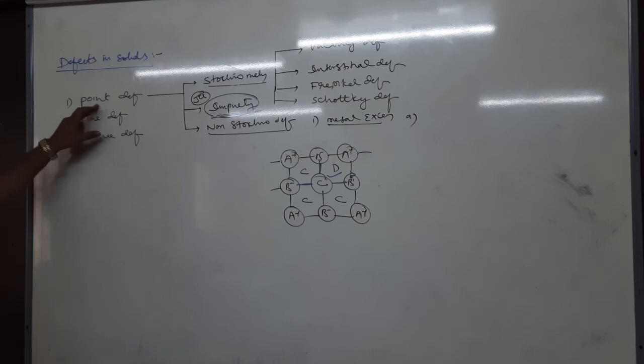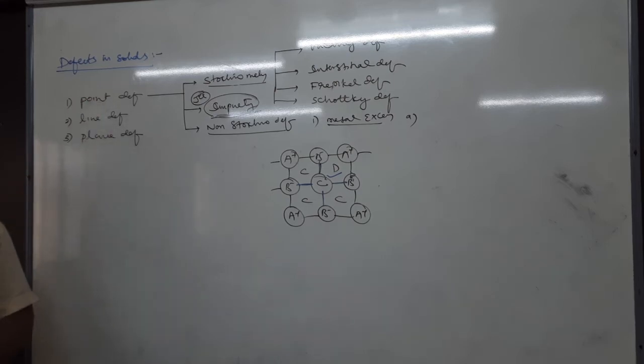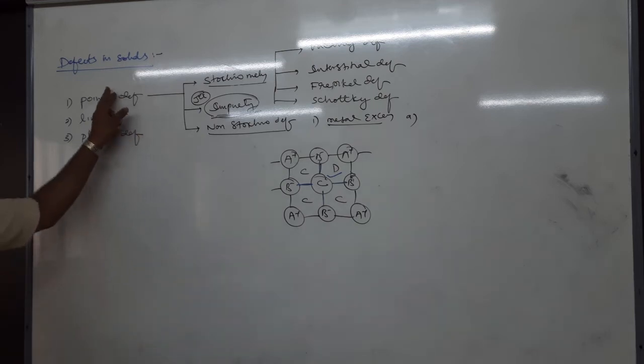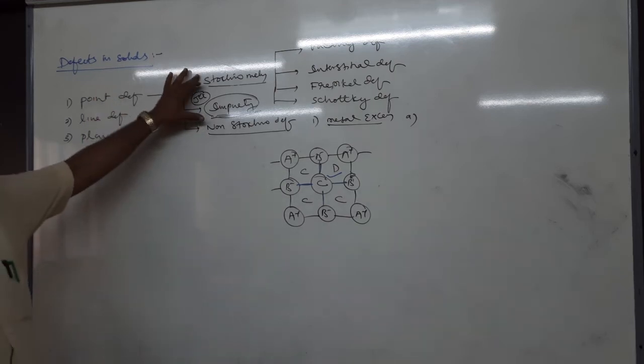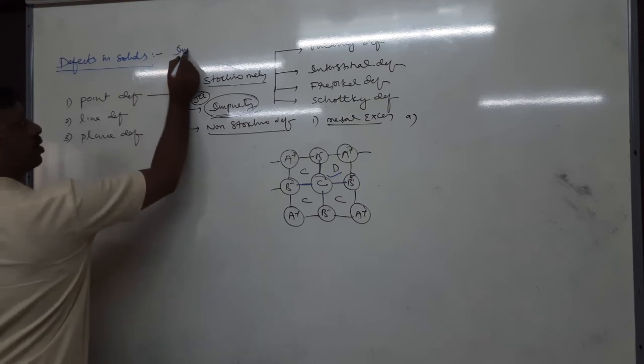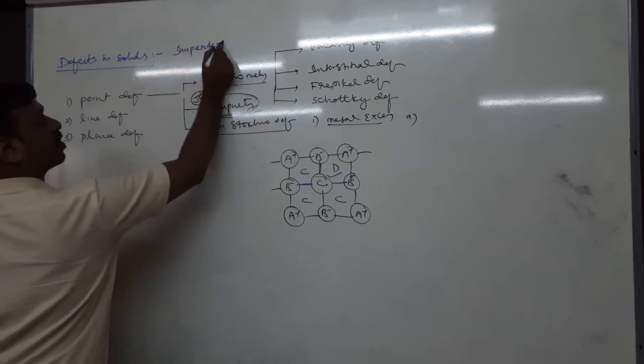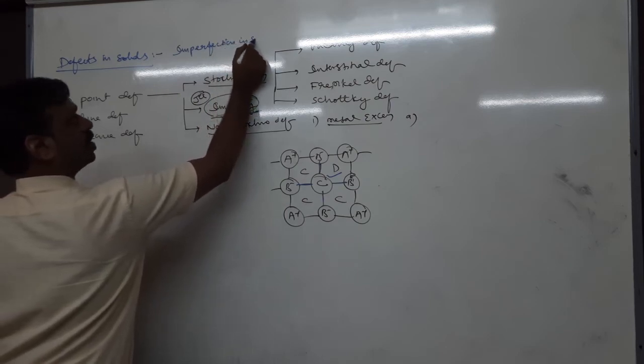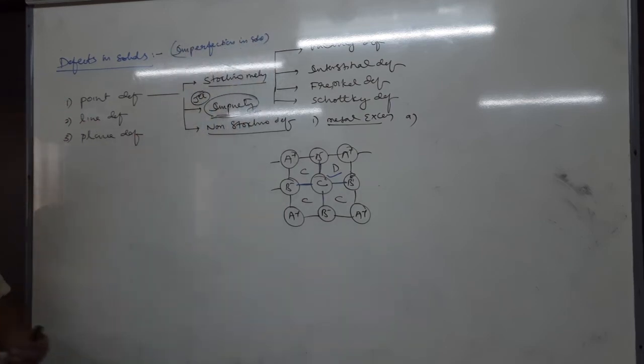Point defect is the defect which arises due to irregular arrangement of lattice points. If the lattice points are irregularly arranged, it causes point defect. In point defect, again there are stoichiometry, impurity and non-stoichiometry defects. Right, till here. Defects in solid are also called imperfection in solid. Defect in solid or imperfection in solid.